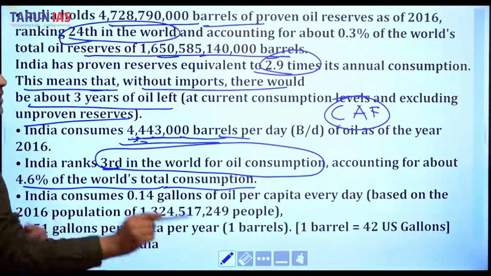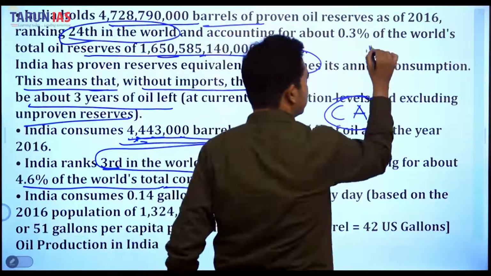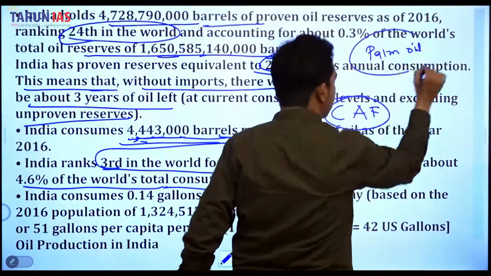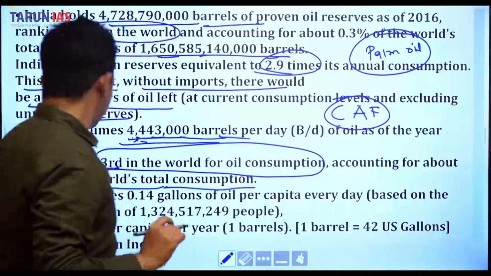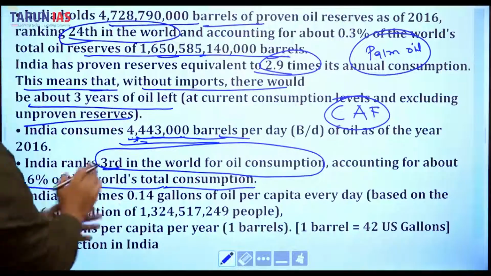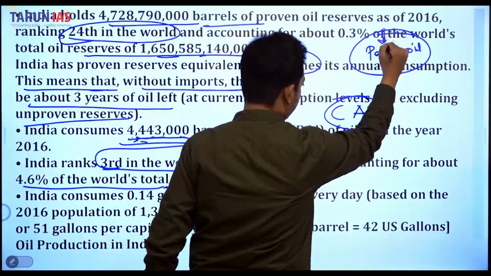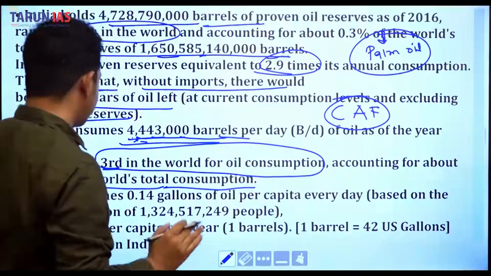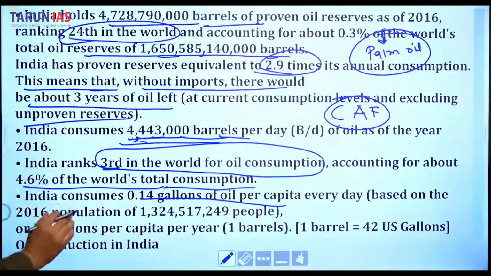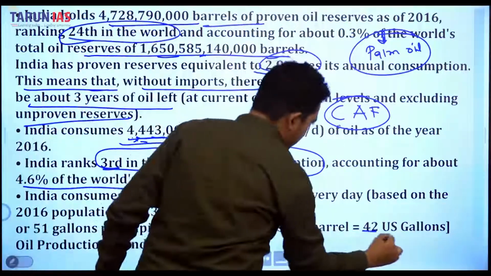As we can see, if we talk about oil consumption, the maximum oil we import is palm oil. India's consumption is 0.4 gallons. Here we are talking about petroleum oil, but I just told you the extra additional information. The maximum import we talk about is palm oil. So India consumes 0.4 gallons of oil per capita every day based on the 2016 population. One barrel is equal to 42 US gallons.